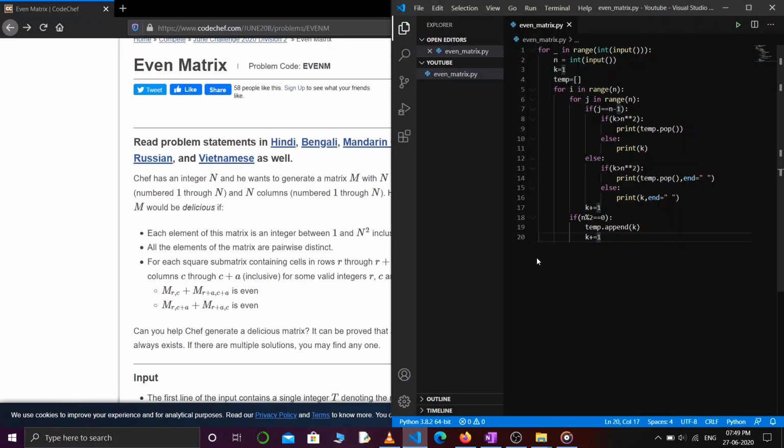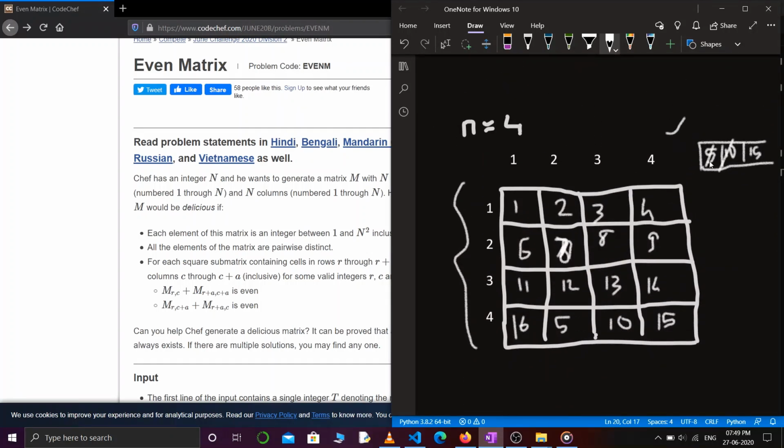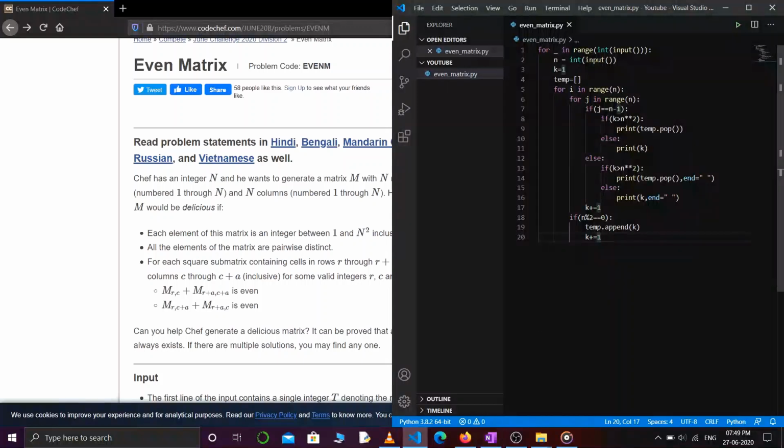So let's go to the coding part. Here we are first taking input t, then input n, where n is the number of rows and number of columns. Then I'll be printing k, so I'm just initializing k with 1. Then I'm using temp, this list, which I'll be using for this purpose. Then I'm using these two for loops to iterate through all the elements of the matrix. Here I am checking if I'm at the last column of a row.